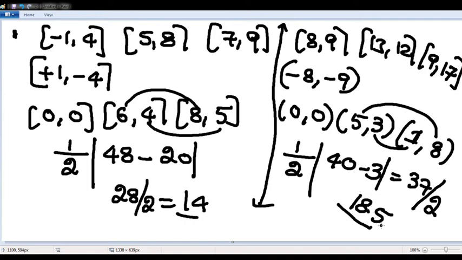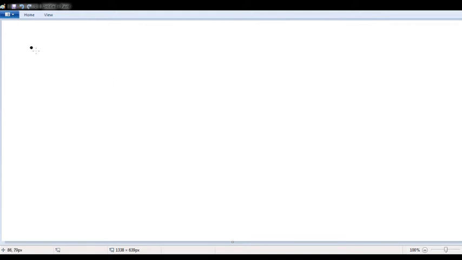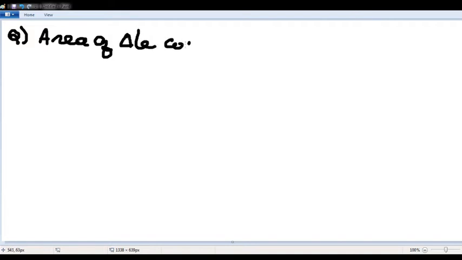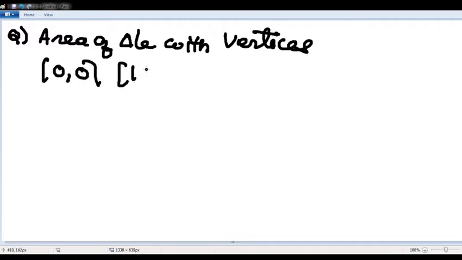Now, Anil sir, I forgot the formula x1 y2 minus x2 y1. Then how to solve? Read the question, sir. Find the area of the triangle with vertices (0, 0), (12, 9) and (14, 6).